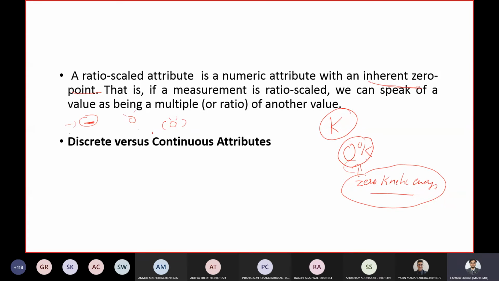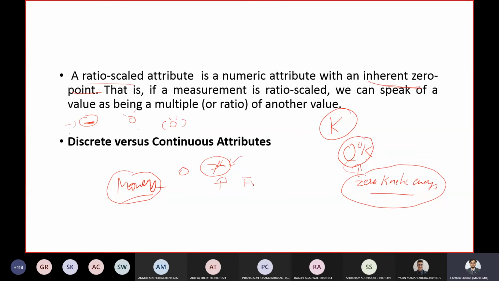Like money, which you might encounter. If money is written as 0, then it will be considered as 0 balance. Money in hand might be one attribute, 0 balance. It's like you have nothing. Something, I mean, one attribute which you might encounter next semester during placement. Seventh semester, there are placements. One ratio scale attribute which is directly related to placement.